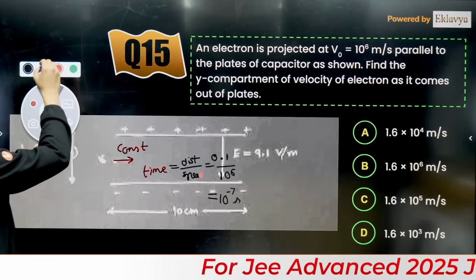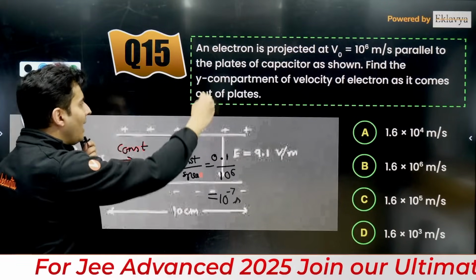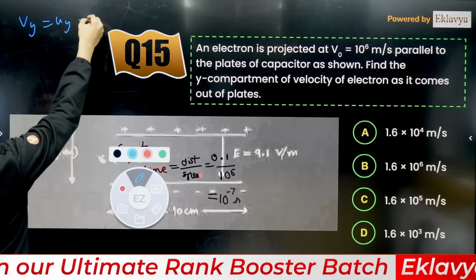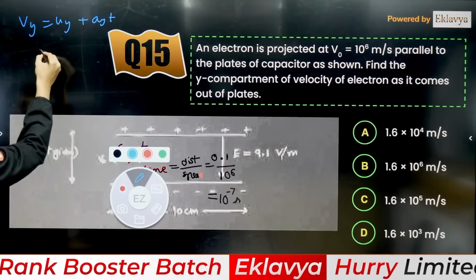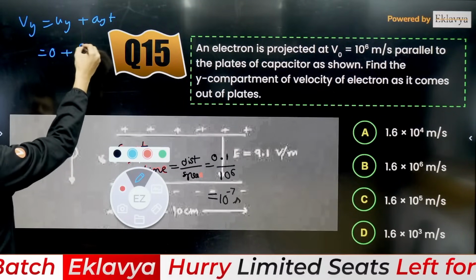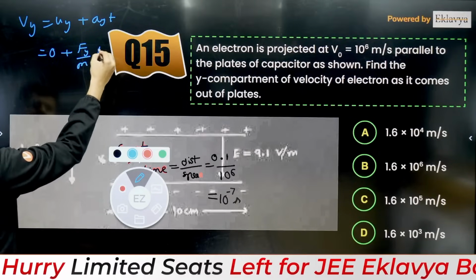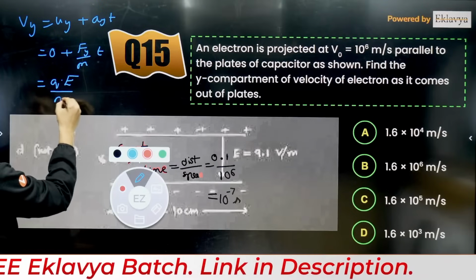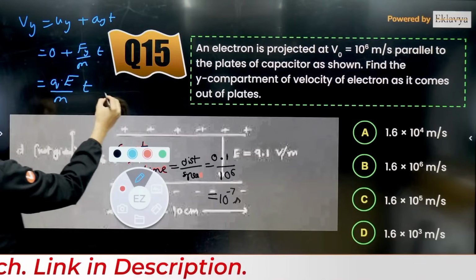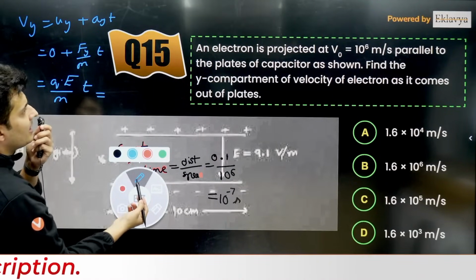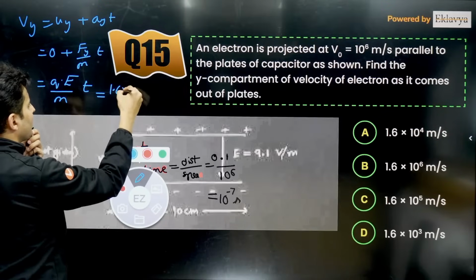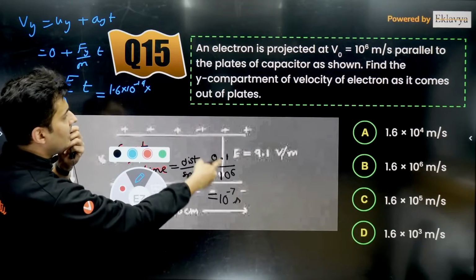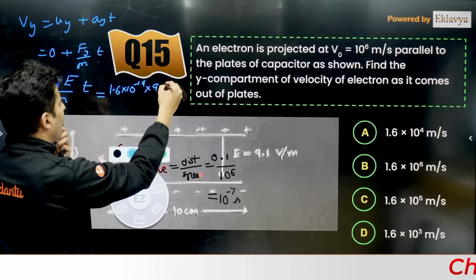Now we are trying to find the y component. To find the y component, we will use v is u plus at. Initial speed is 0. Acceleration is force by the mass. Force is charge multiplied by field. So the charge value, since it's an electron, is 1.6 10 to the power minus 19. Then the electric field is already given, 9.1.